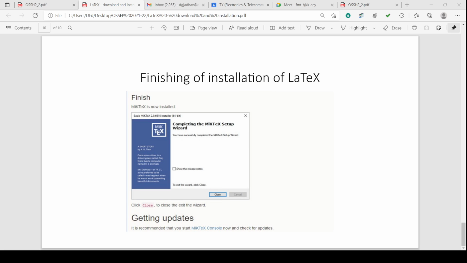The prerequisite required for this is that you need Adobe PDF reader, and Ghostscript is also required as a prerequisite. So you should already have these two components installed, or otherwise it will automatically ask you, download them and install them. Okay, so this is the installation.